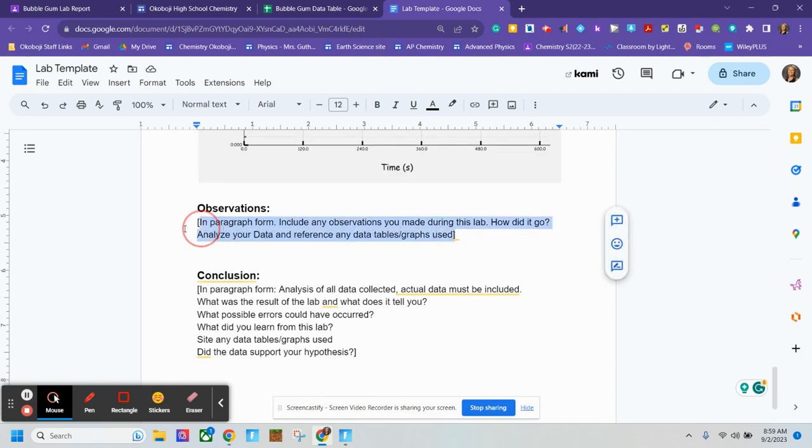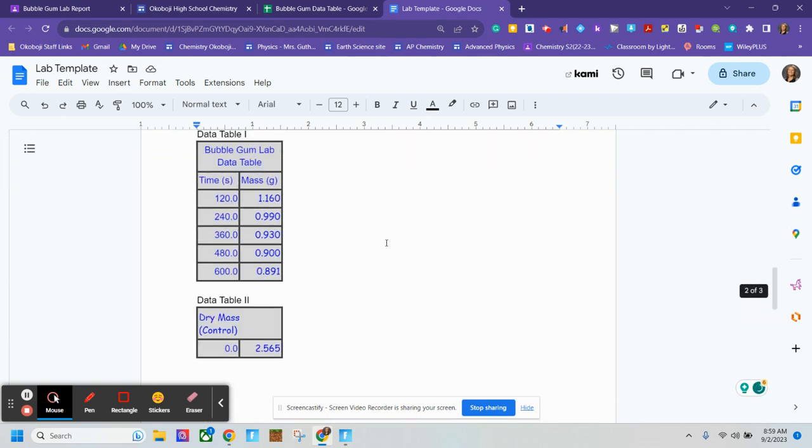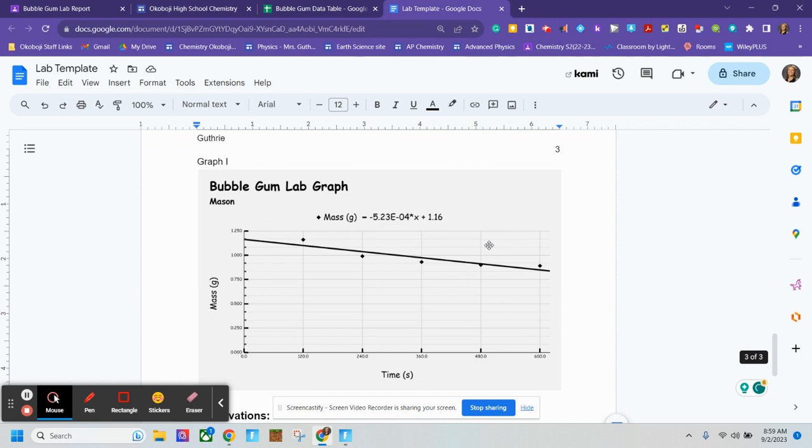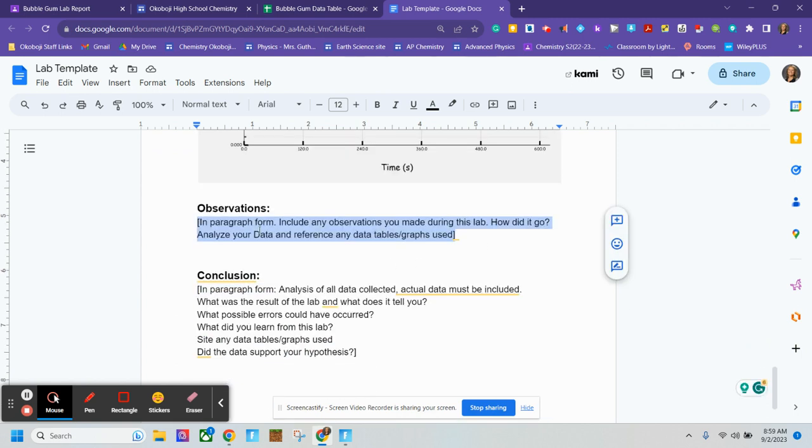All right, observations. So we said OHIDAC, right? We got to data, which was all this. Now the analysis portion would be the observation and the conclusion, depending on when you did it. So observations are things that you were observing or doing during the lab. So for instance, I saw a lot of you realizing that your gum was actually losing mass every 2 minutes, which is exactly what we were hoping for, but we were looking for that supporting evidence. So you could mention that you noticed your data was supporting evidence for the conclusion that you hope to be drawing here.